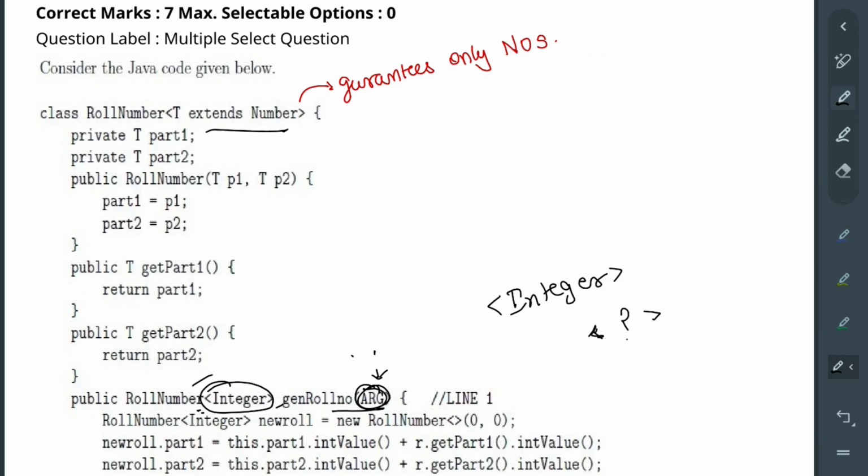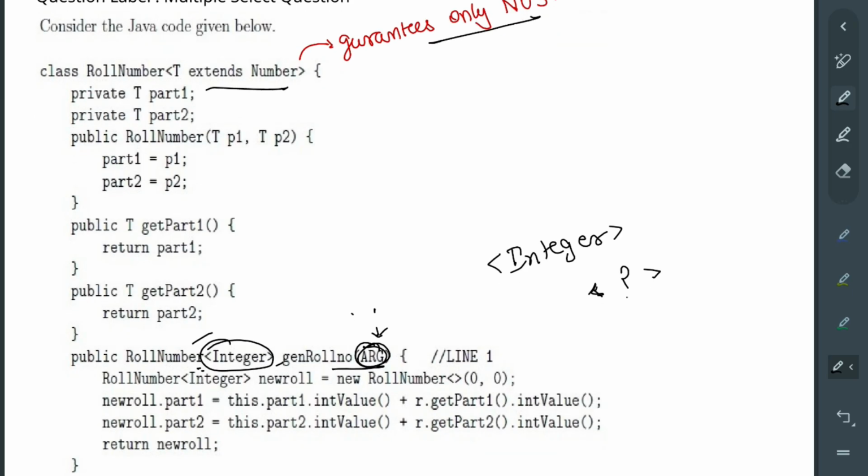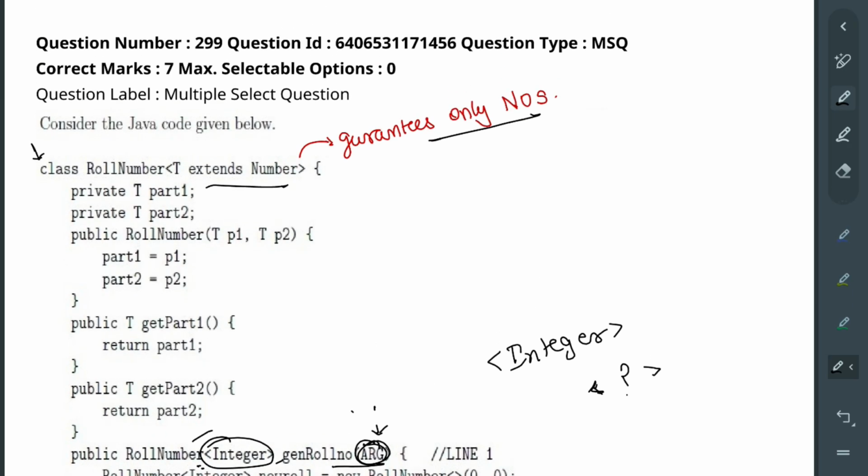Okay, टी एक्सटेंस नंबर, तो तुमने यहाँ पे अपर बाउंड लगा रखा है कि गारंटीज ओनली नंबर्स, यह हमने ऊपर में कर रखा है. So we have already guaranteed that it will only have numbers. Okay, so now t has an upper bound. So since we have the upper bound, what we can do, we can just use the t itself. Okay, yeah, t है ना, we will just use t itself.